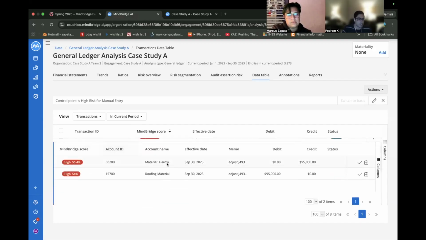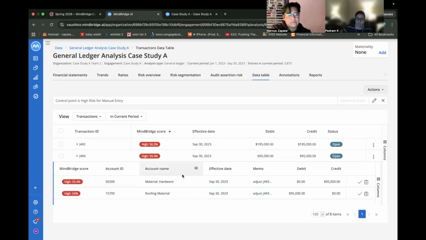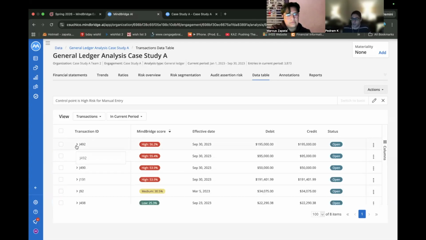And that's how we can show that there is intent for fraudulent activity because, again, by lowering the expense and increasing the revenue, the CEO is directly profiting. And what we can recommend to prevent something like this happening in the future is maybe restricting manual entries to very specific employees. That's one idea.